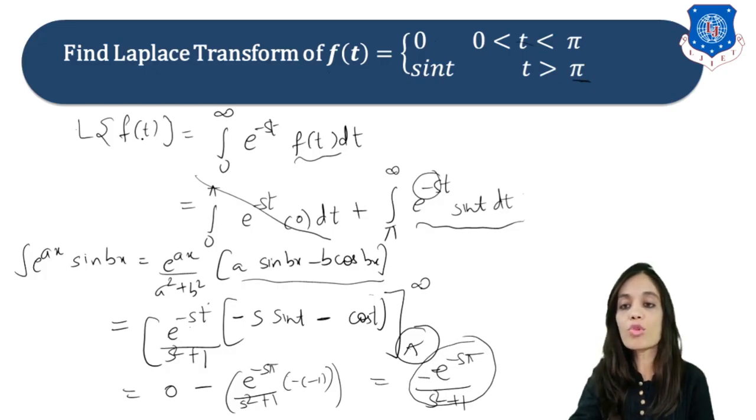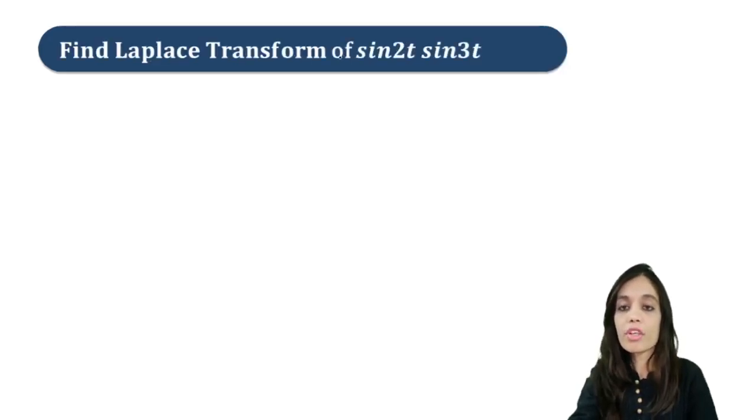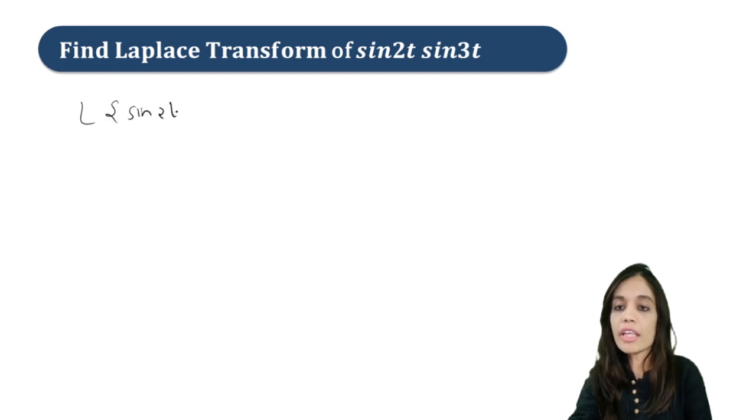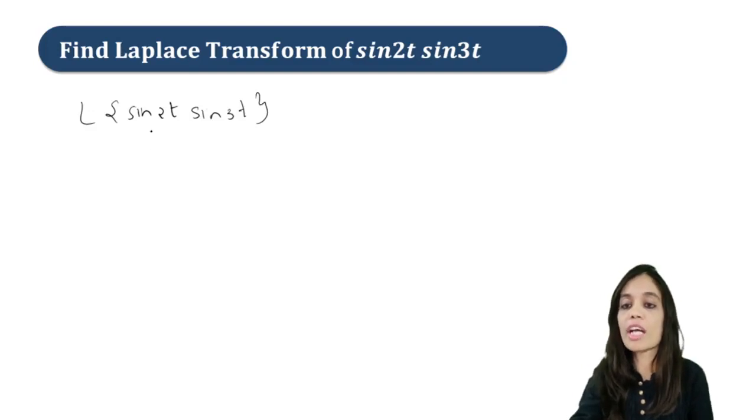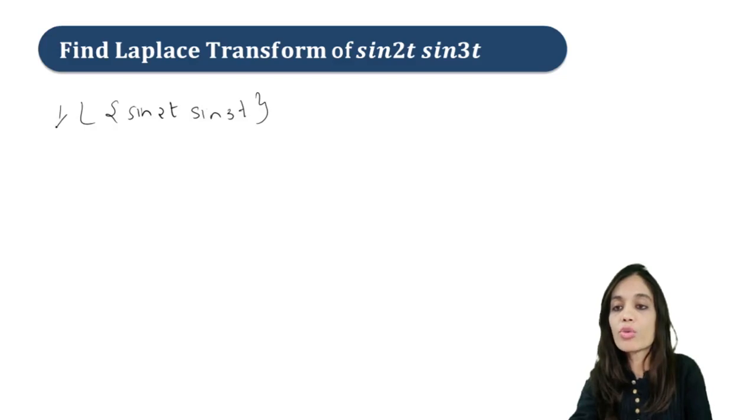Now let us move on to our next example. We have to find Laplace of sin 2t into sin 3t. In this we can use our formulas directly, that is the given 8 formulas, right? Firstly what we will do is multiply and divide by 2.